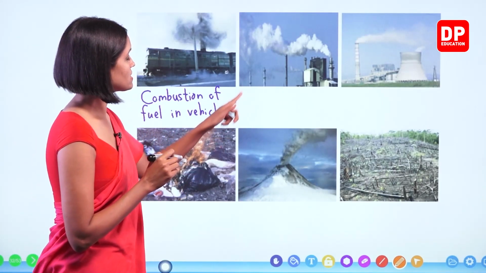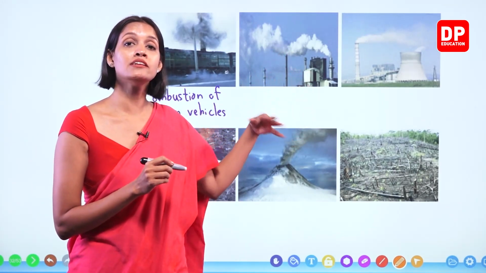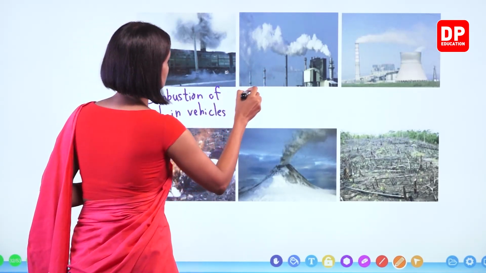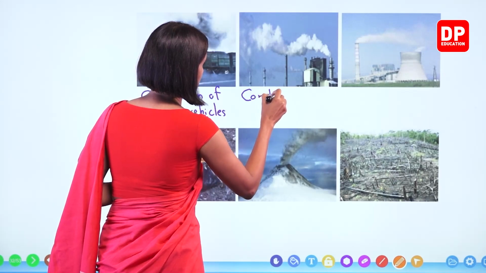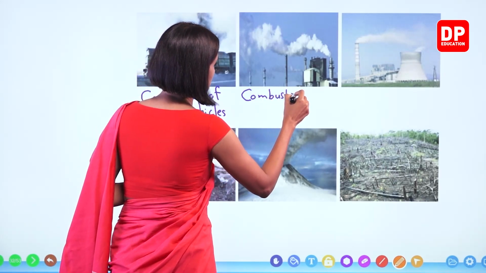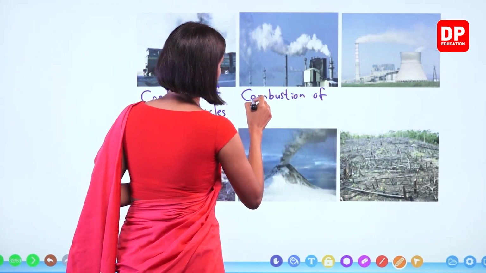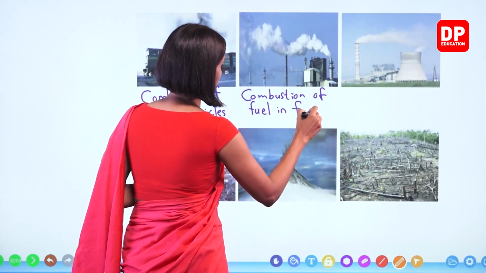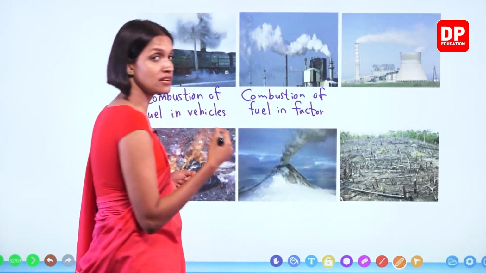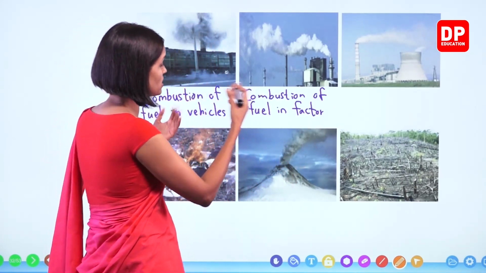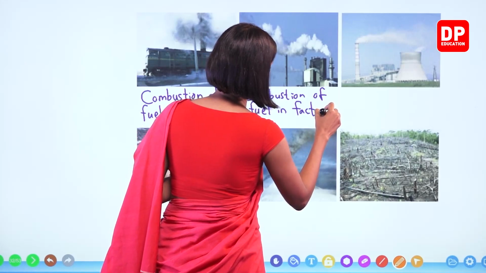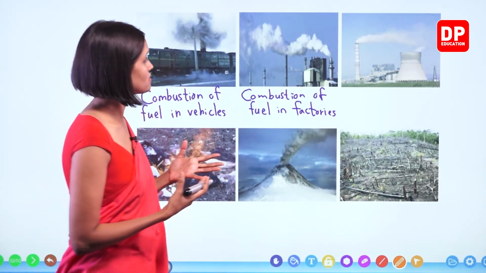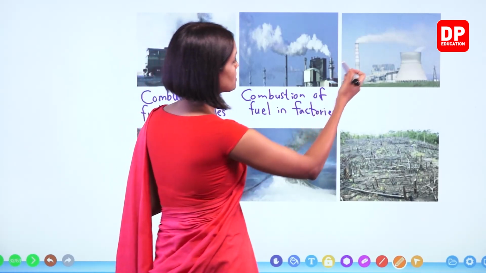Then, what is this? These are the factories. Again, fuels are used in factories too. Combustion of fuels in factories. Sulfur dioxide, nitrogen dioxide are released during the combustion of fuels in factories. Okay, sometimes carbon particles, right? Lead particles.